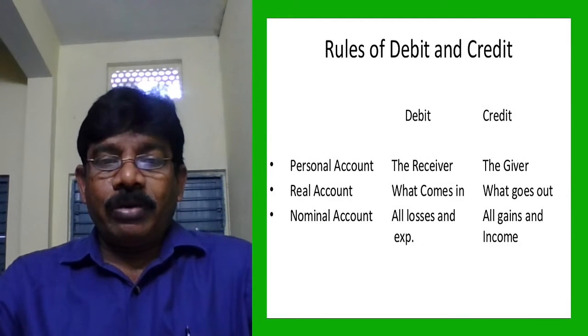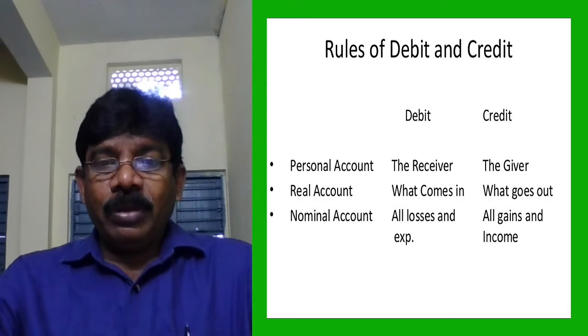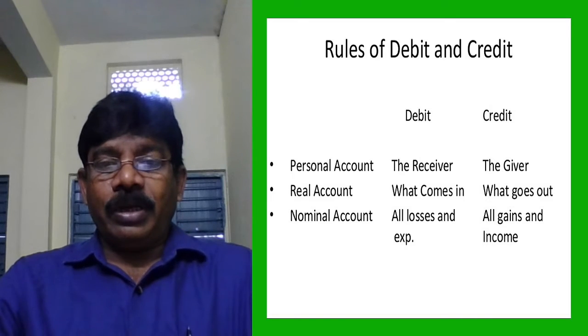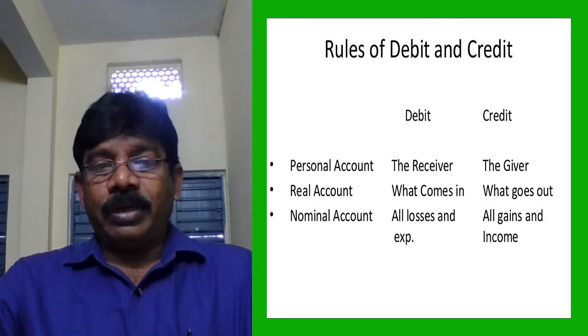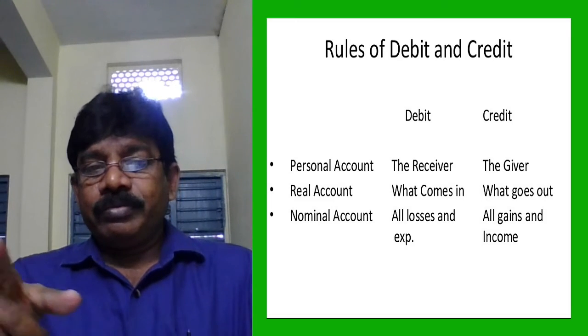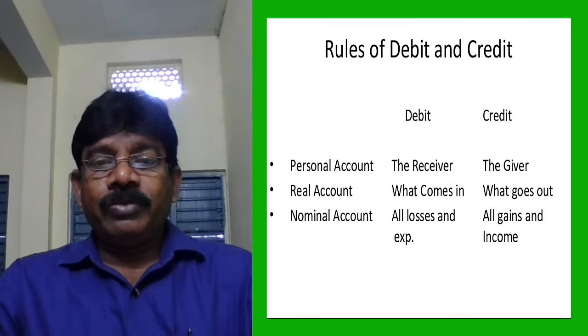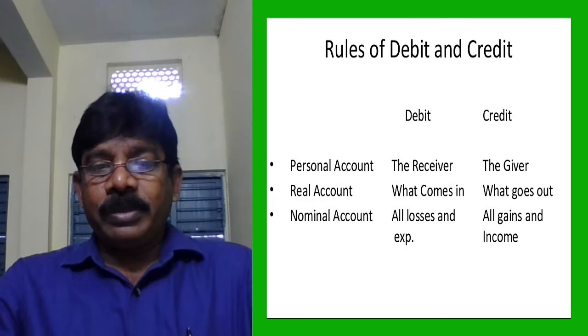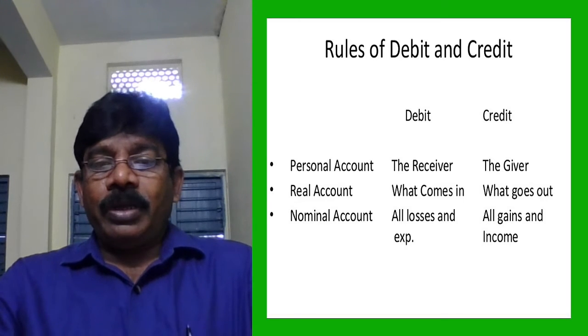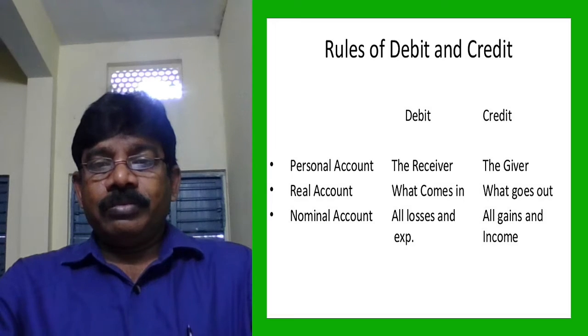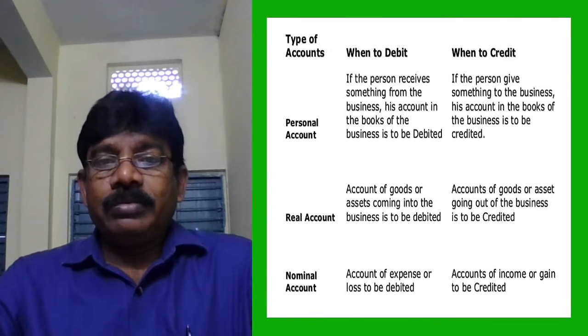Okay, so here I prepared it in the form of a table. Personal account, debit the receiver, credit the giver. Real account, what comes in will be debited and what goes out will be credited. Look at this slide and keep it in your mind, very important when we are passing journal entries. Nominal account, expenses and losses should be debited, gains and income should be credited.